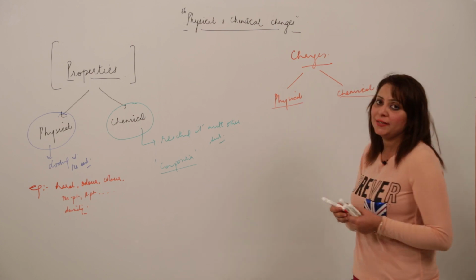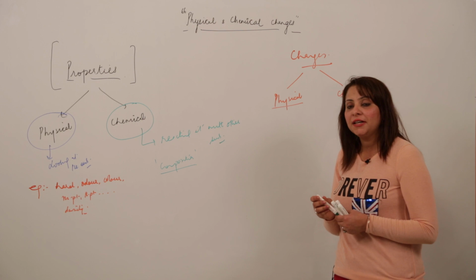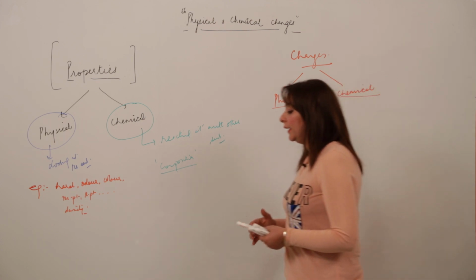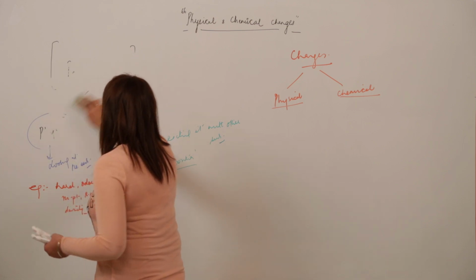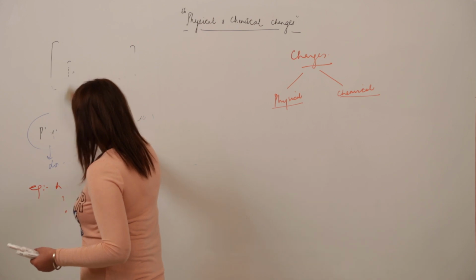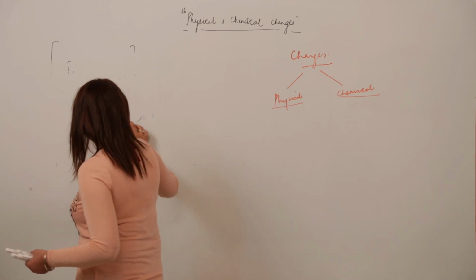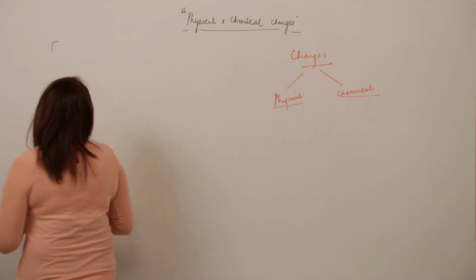So two kinds of changes that occur around us are physical change and chemical change. Now we are going to study what actually the difference is between these two changes, that the changes have been classified into these two broad categories. So just try to figure out the difference between them. Just carefully look at the board.